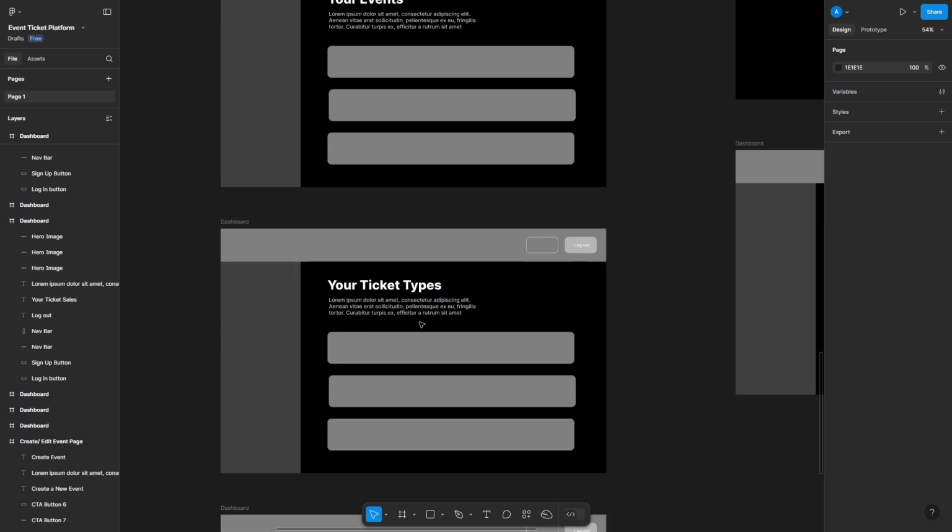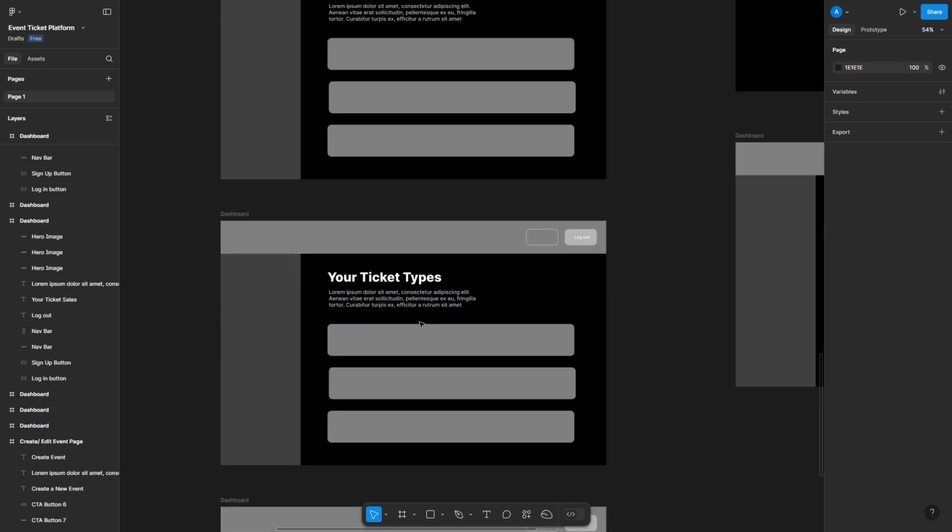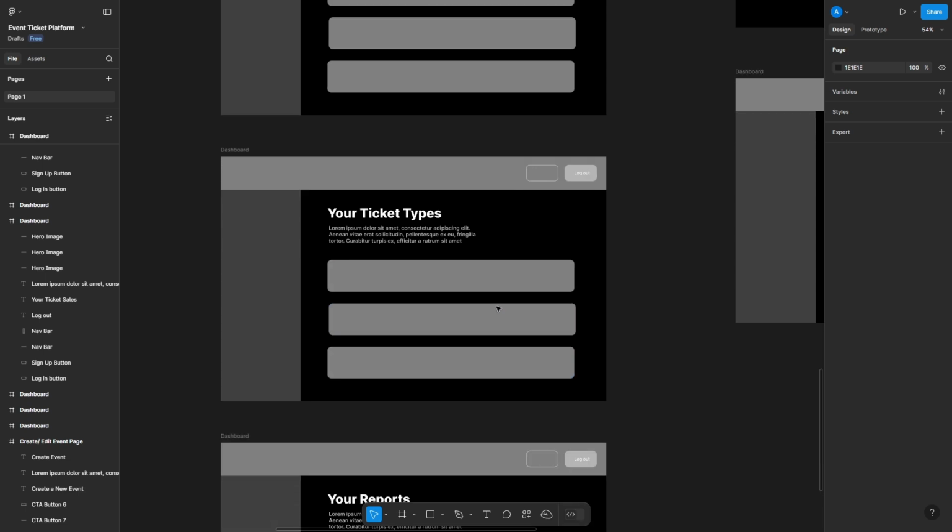And then we have your ticket types. Again, this would be a great question to ask. Would you reuse ticket types across multiple events? Or would you have different ticket types but only used in specific events? But again, the listing of them here with all the details, possibly giving the user the ability to edit them.